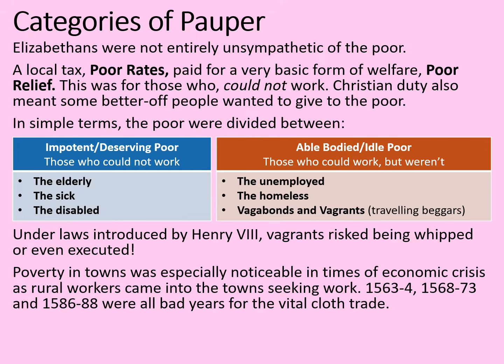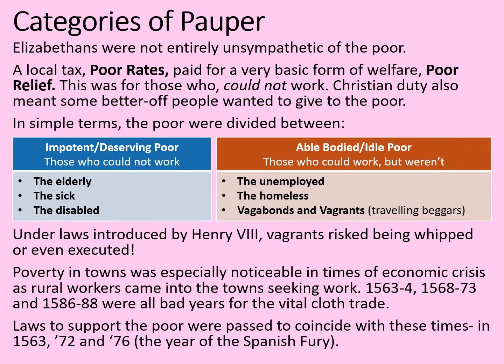Poverty in towns was especially noticeable in times of economic crisis, as rural workers came into the towns seeking work. 1563 to 4, 1568 to 73, and 1586 to 88 were all bad years for the vital cloth trade, often due to embargoes or bans on trade with the Netherlands, which was under Spanish occupation.